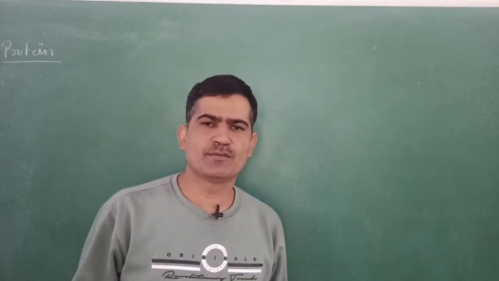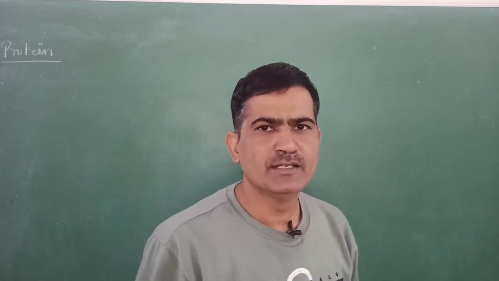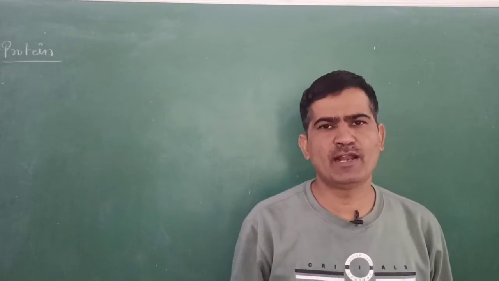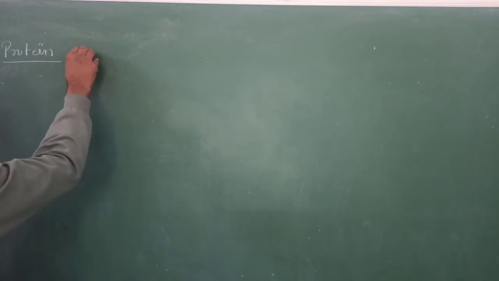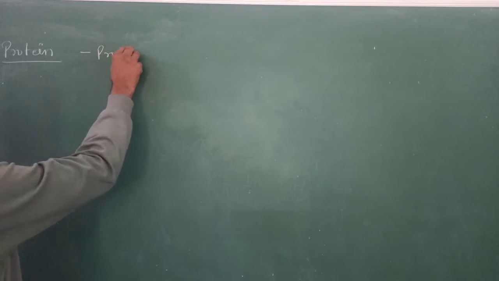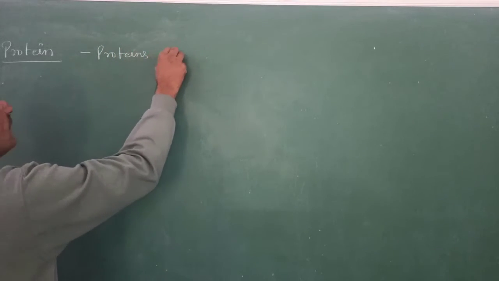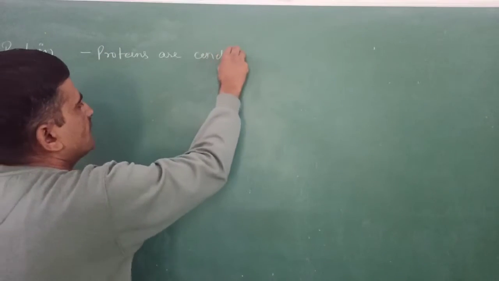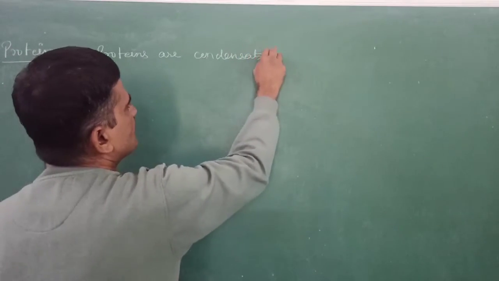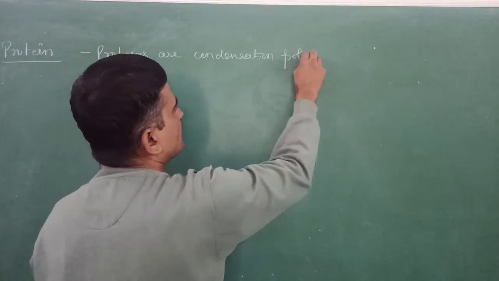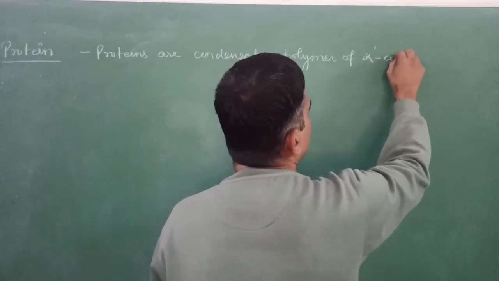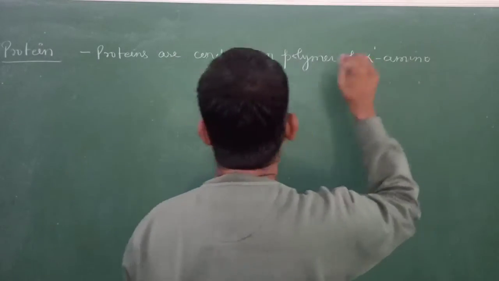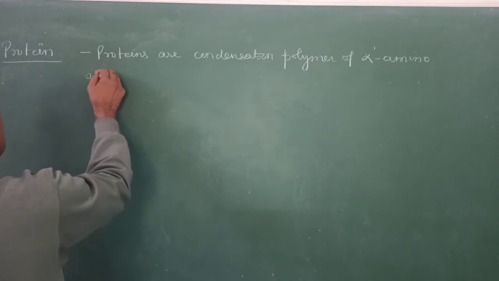The first question that arises in our mind is, what is a protein? Actually, proteins are the condensation polymer of alpha amino acid.